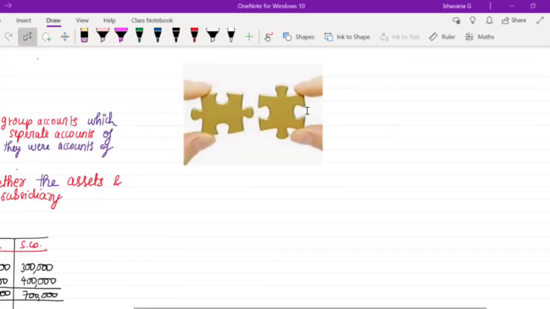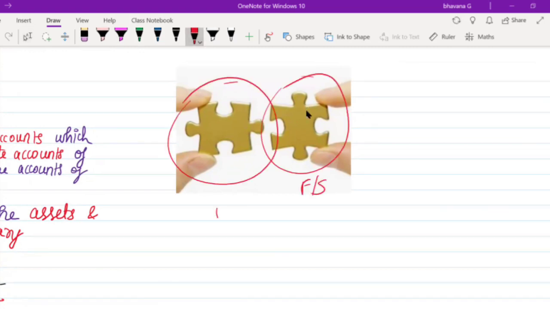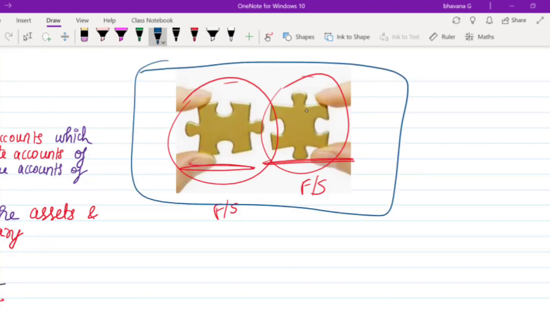Here you can see, suppose this is one financial statement and this is another financial statement. In consolidation of financial statements, what you do is that these two puzzle pieces, that means these two financial statements, you bring into one single piece. When you join two pieces, it becomes one single piece, right?